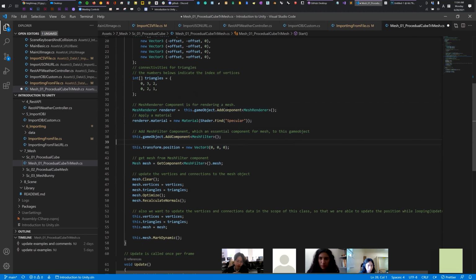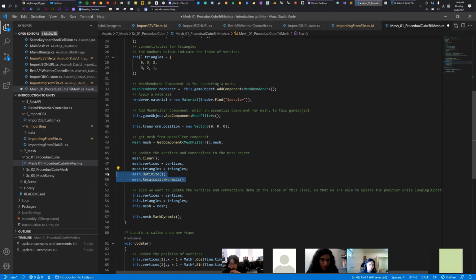We need to create the game object and then append the mesh renderer, because the mesh renderer is important to render. And this is a prerequisite: we must add these components. Mesh filter, because we want to update the mesh. Vertices and triangles, we update the data, and then compute a little bit.